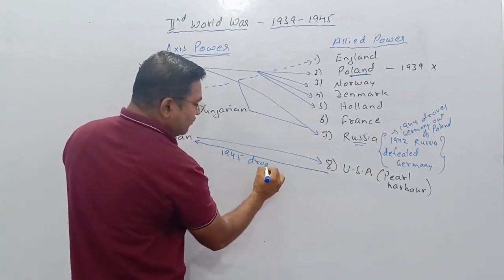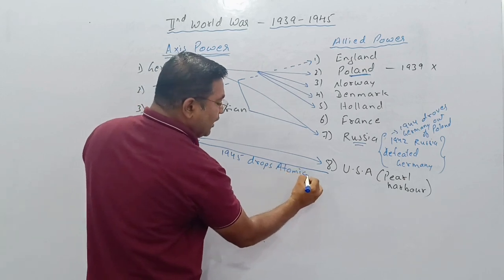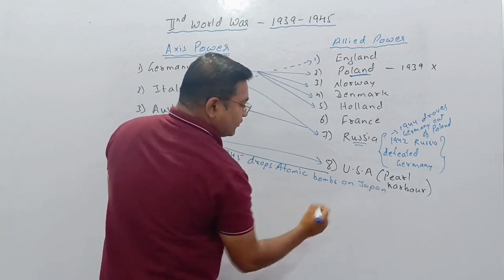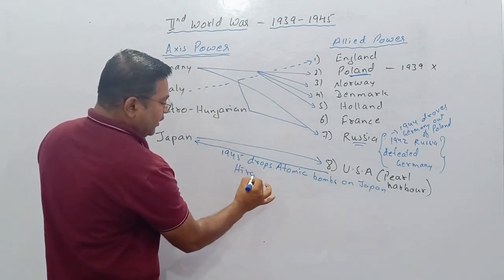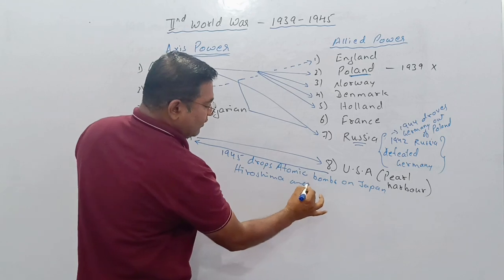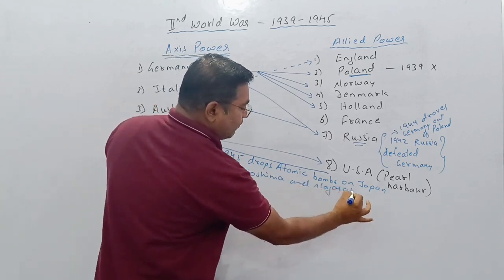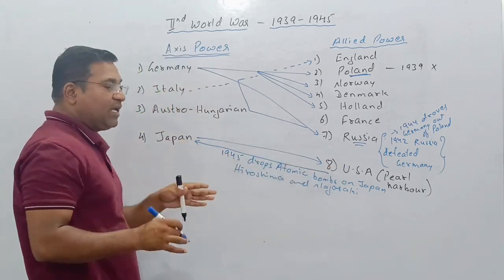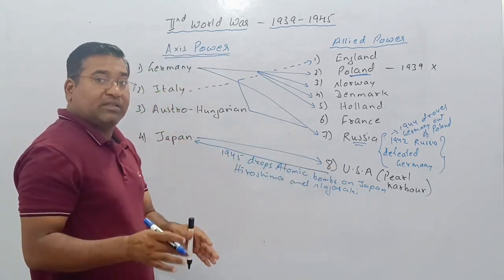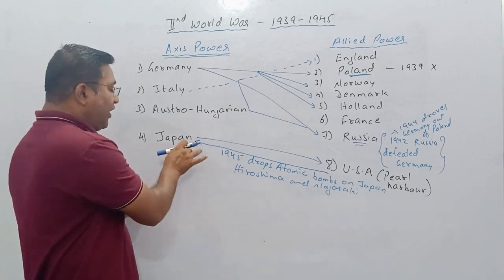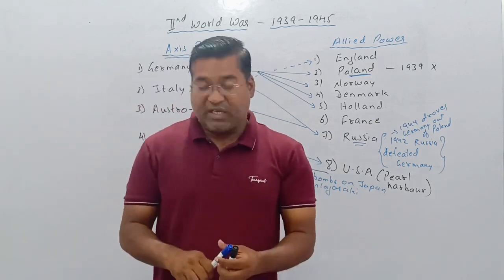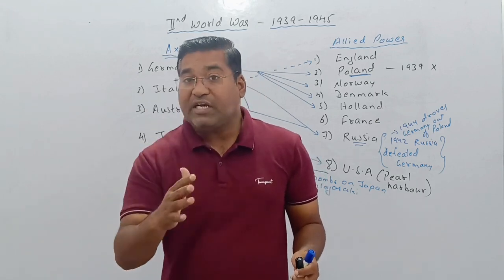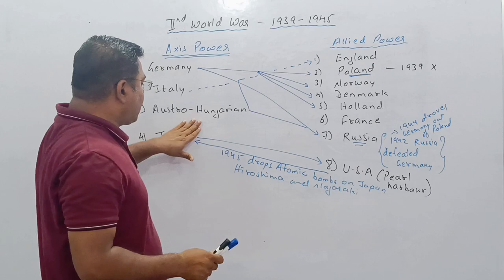And in return, the United States of America, in 1945, drops atomic or nuclear bombs on Japan. Two big cities, Hiroshima and Nagasaki, were completely destroyed by the United States of America, which brought the end of the Second World War, where Japan surrenders in front of the United States of America.